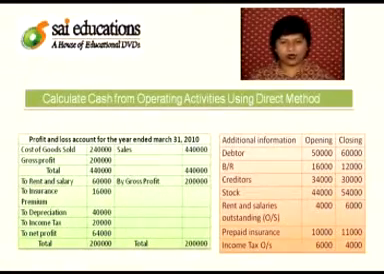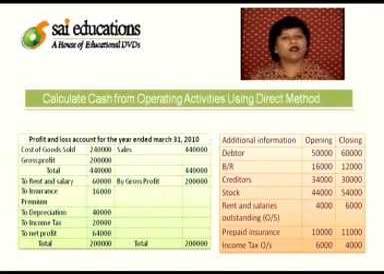Now let us take one example. Calculate cash from operating activities using direct method. We are given with profit and loss account for the year ended March 31, 2010. Cost of goods sold, gross profit. On the credit side, we have sales.